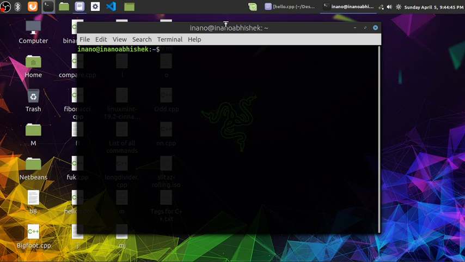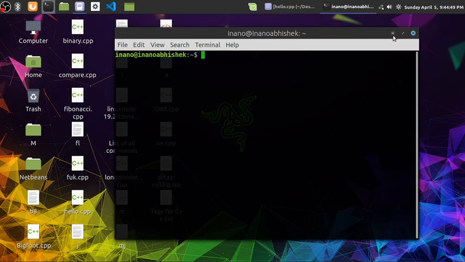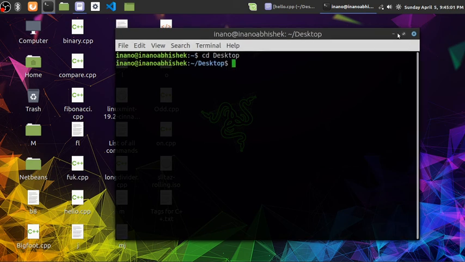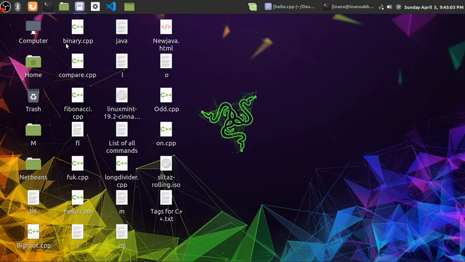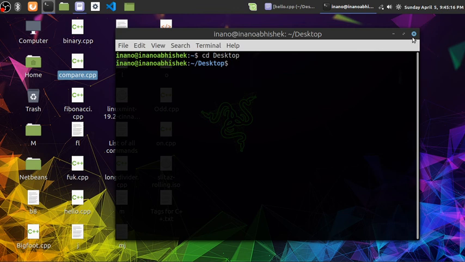Since the directory is not in the proper place, I'll type cd desktop, to change the directory to the desktop, because you saved the file there.